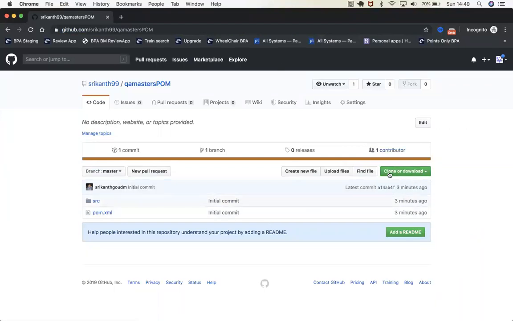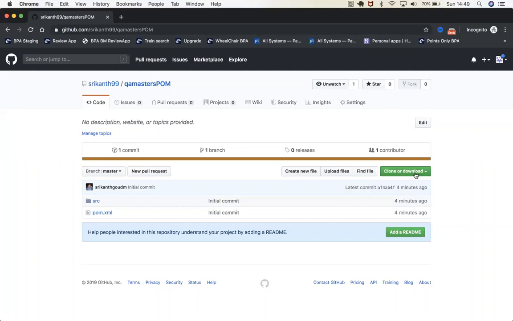After that, can you see Clone or Download here? Yeah. If you download, it's just a copy. It won't create a link. But if you clone, it will create a link between your laptop and this one. It is like a communication line.